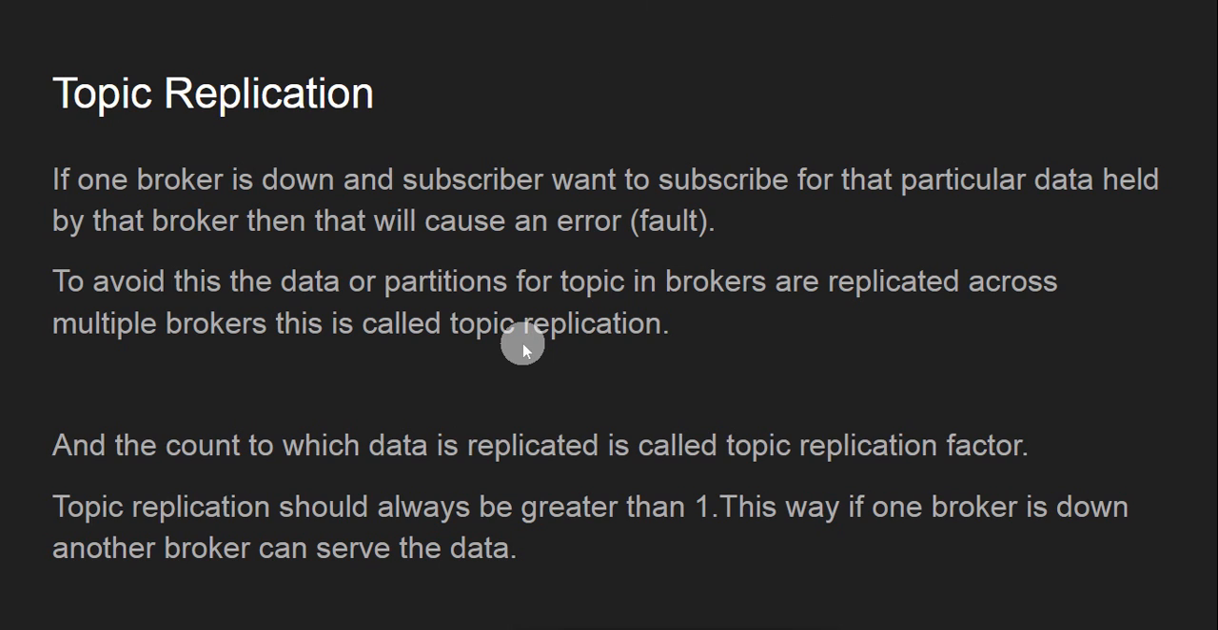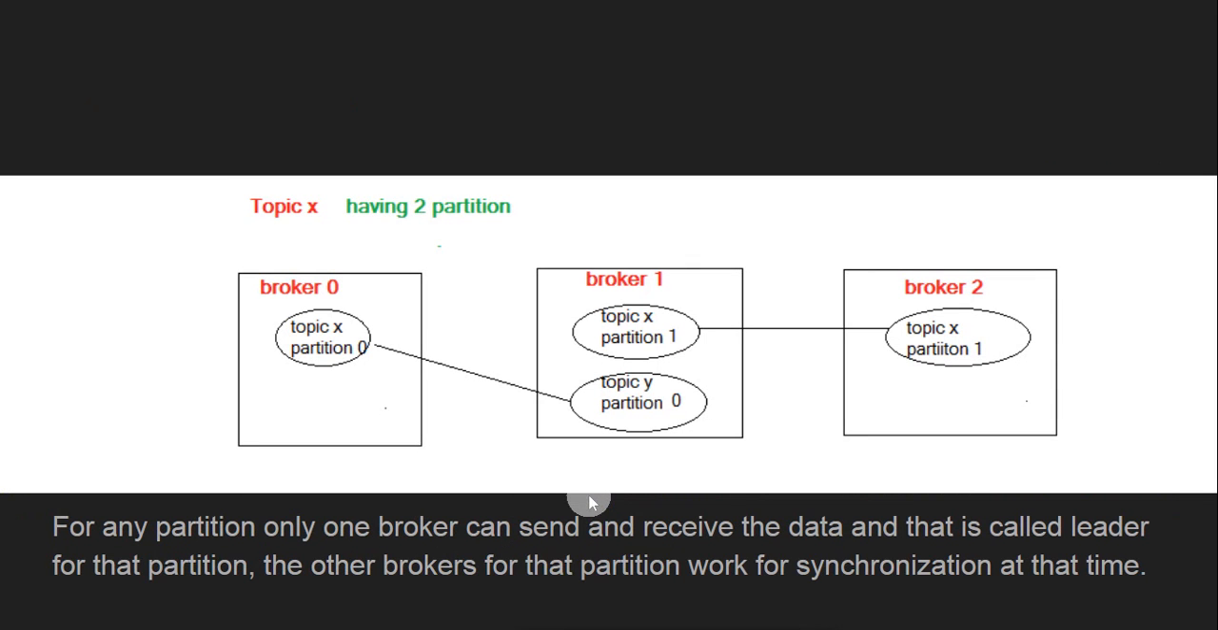Suppose I have one broker with one partition. The default topic replication factor is 1. At that time, if that particular broker fails, I cannot get the data. So the replication factor should be greater than 1. In this way, if one broker is down, another broker can serve the data.